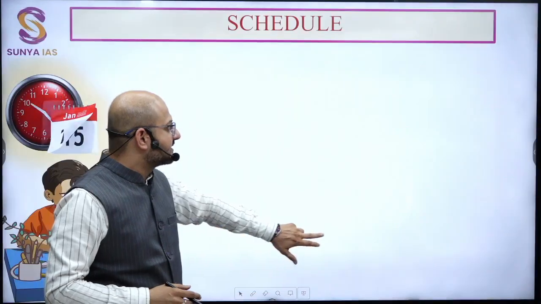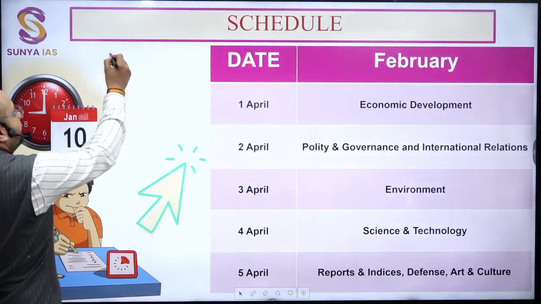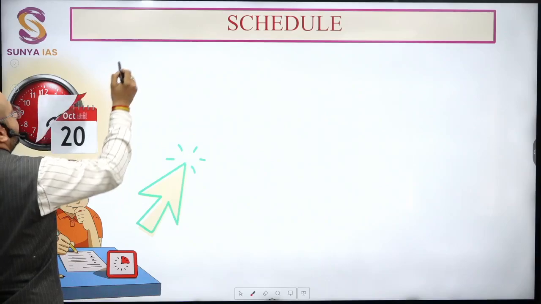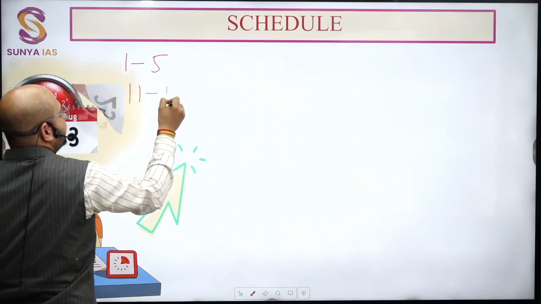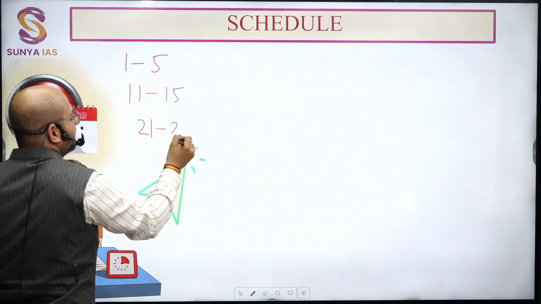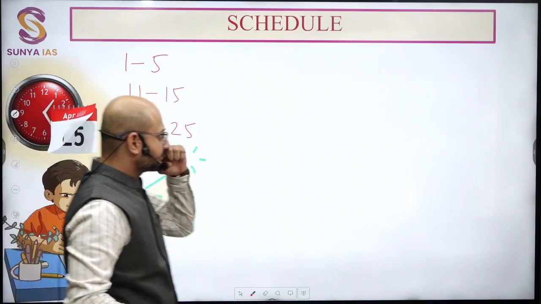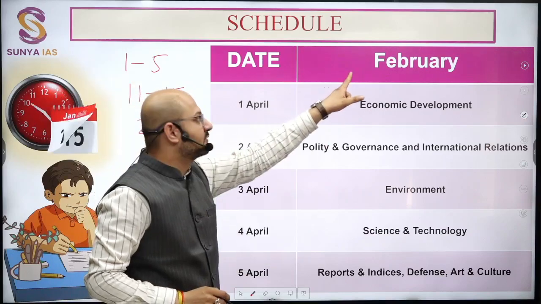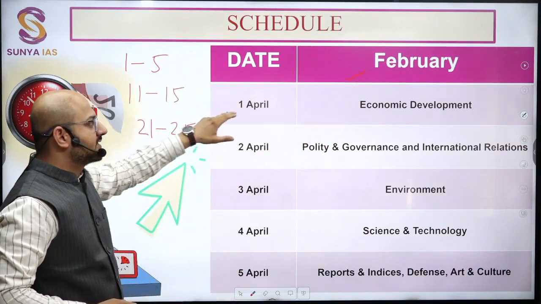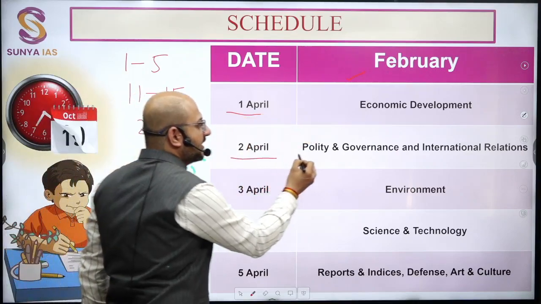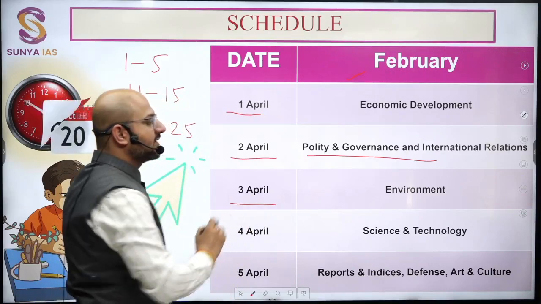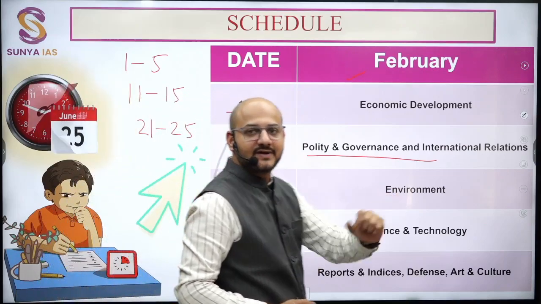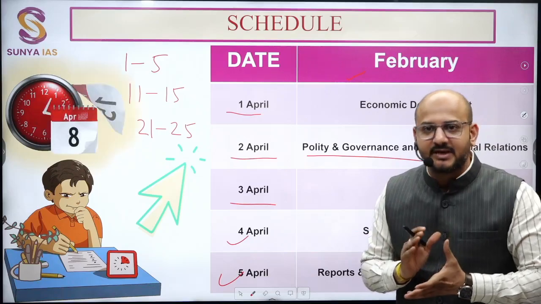The module is like this: each month, from 1 to 5 we discuss one month's current affairs, then 11 to 15 we discuss one month's current affairs, and 21 to 25 we discuss one month's current affairs. The breakup of topics on each day is, for example, we are going to start the current affairs of the month of February. 1st April, economic development. 2nd April, polity, governance and international relations. 3rd April, environment and ecology. 4th April, science and technology. 5th April, reports, indices, defense, and miscellaneous topics like government schemes will be discussed.